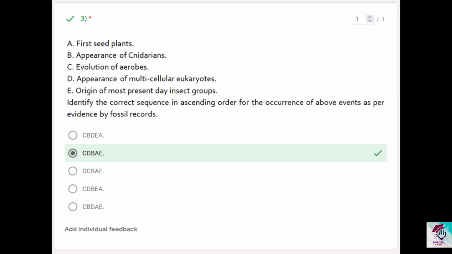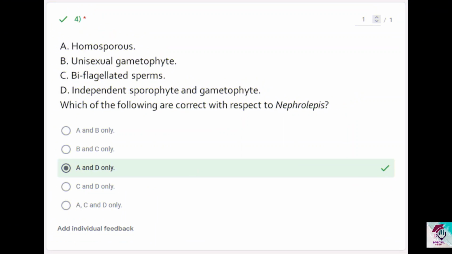Let's move to question 4. Which of the following are correct with respect to Nephrolepis? Nephrolepis is actually a phylum Pterophyta, and these guys have a dominant sporophytic generation. But in Nephrolepis their gametophytic generation also is independent, as mentioned in the resource book. It is independent, but not completely independent, because once the sporophytic generation dominates, the other generation automatically becomes at least partially dependent on the higher generation.